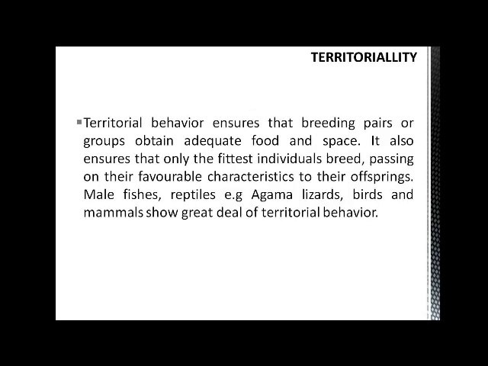The next thing is territorial behavior ensures that breeding pairs or groups obtain adequate food and space. It also ensures that only the fittest individuals breed, passing on their favorable characteristics or features or attributes or qualities or traits to their offspring. Male fishes, for instance, reptiles, for instance, agama lizards, birds, and mammals show a great deal of territorial behavior.